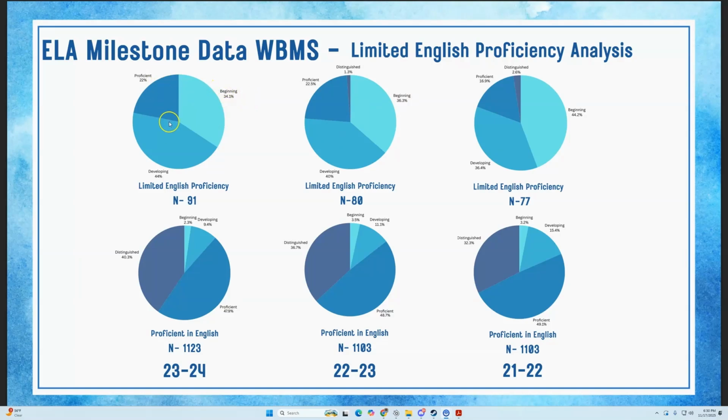So while we are losing our distinguished portion, and we are also losing kind of our beginning portion as well, with developing pretty much absorbing the entirety of the whole. You can see that proficiency, specifically a score 3, has increased slightly and stayed about the same, but developing has mostly absorbed where these students or where these deficits have been occurring throughout the years.